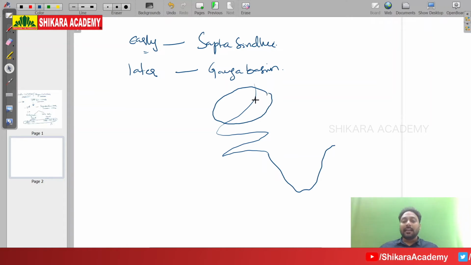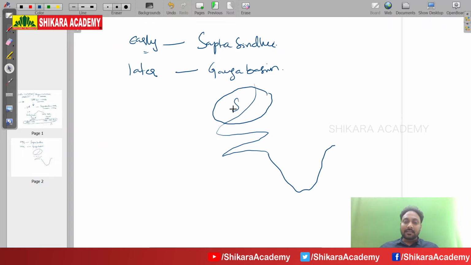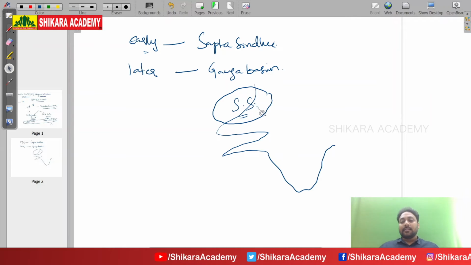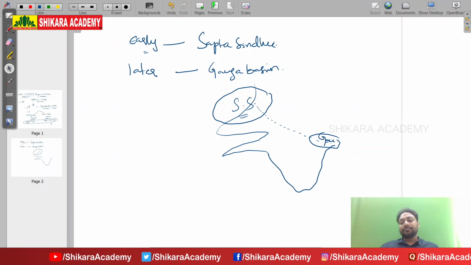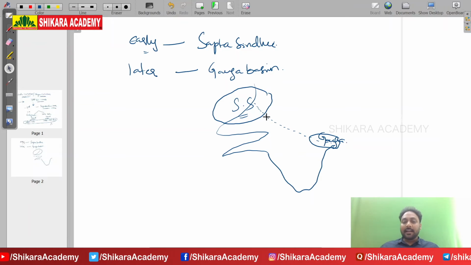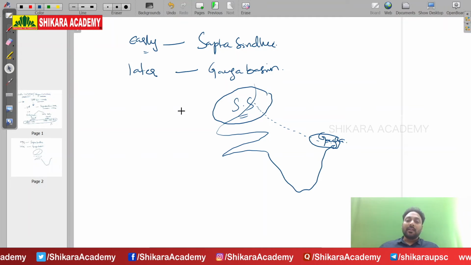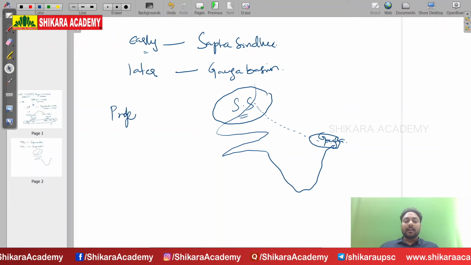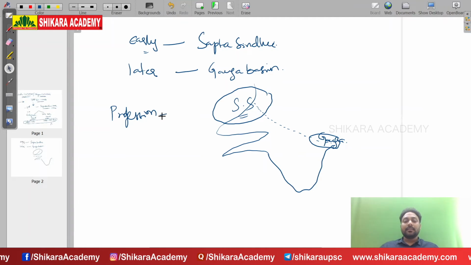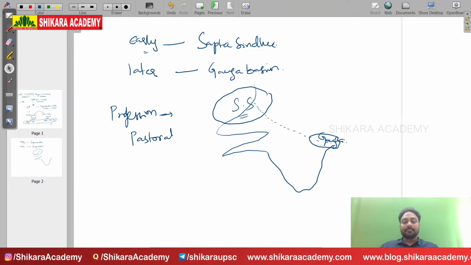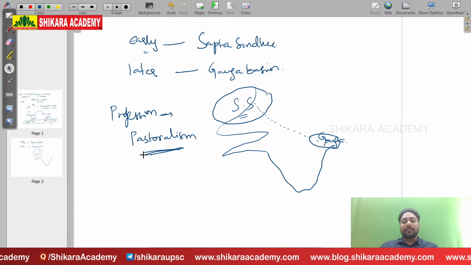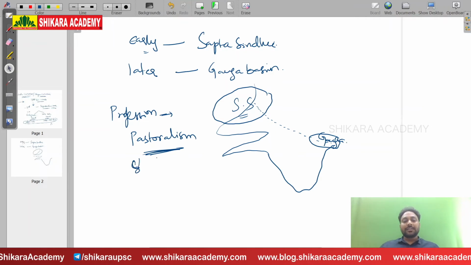Sapta Sindhu means Indus, Ravi, Bias, Sutlej, Chenab, Saraswati, Jhelum. All these rivers are Sapta Sindhu. Now, slowly they migrated to the Ganga basin. Why they migrated? I will tell you. Because their profession, Aryans' profession, is pastoralism. They are shepherds.